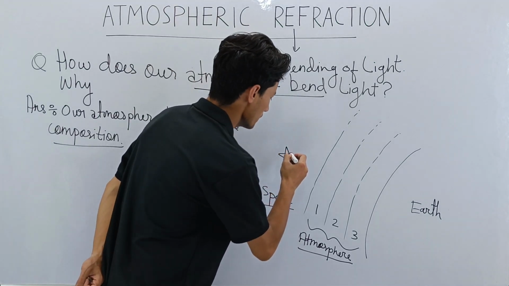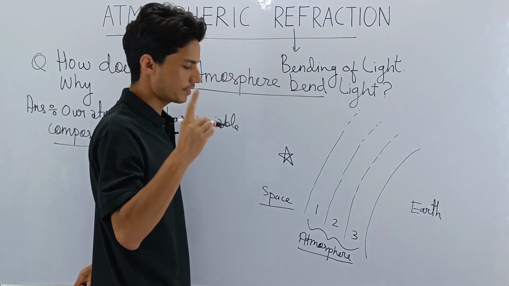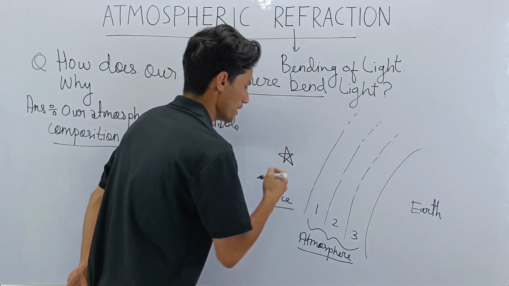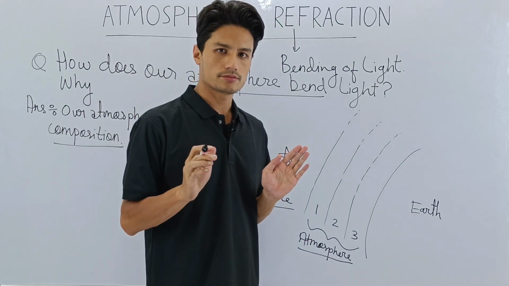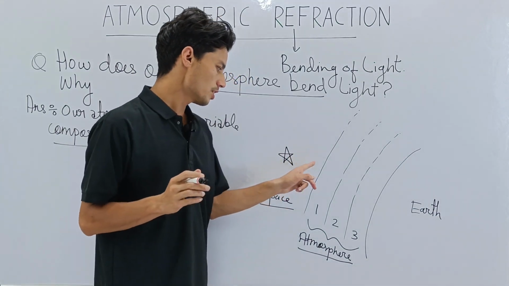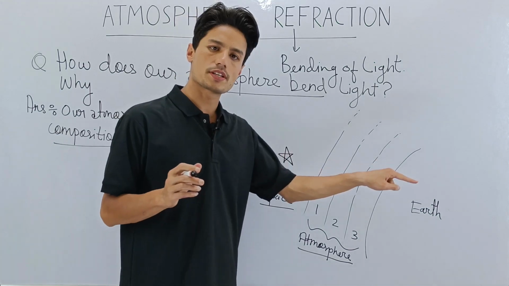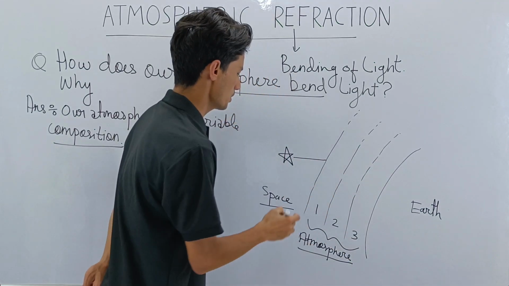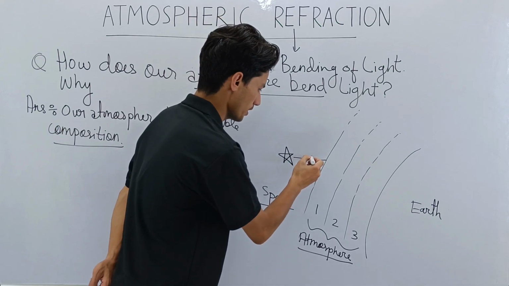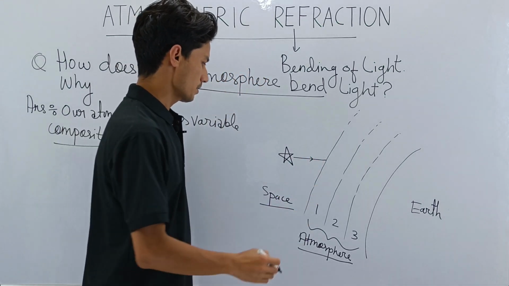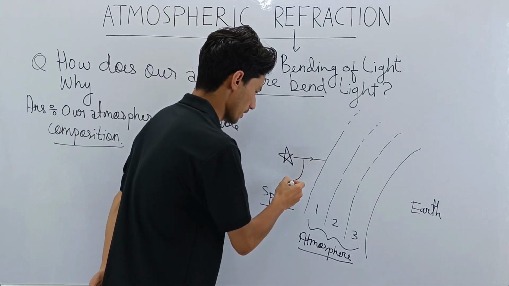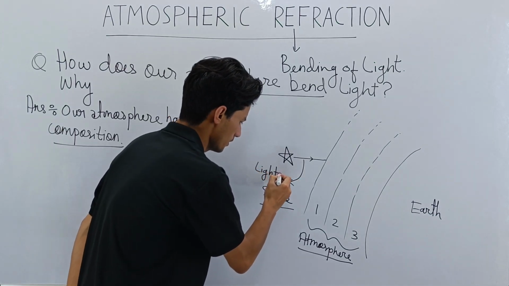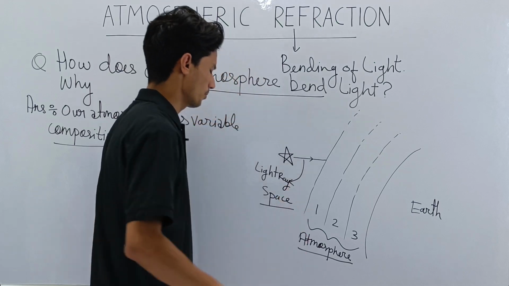So now for this star, let's take a ray of light coming from this star. In space there is no refraction. Okay, class, in space there is no refraction. So in space the ray of light will travel straight. So let us make the ray travel straight like this. This is a ray of light traveling in space, a light ray coming from the star.